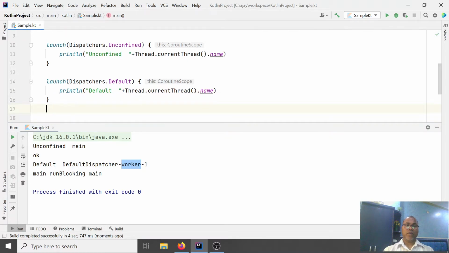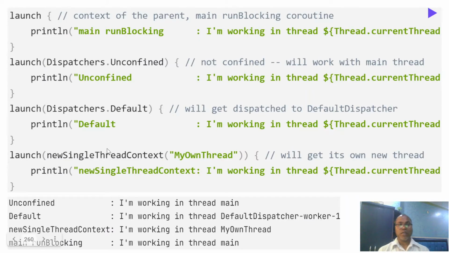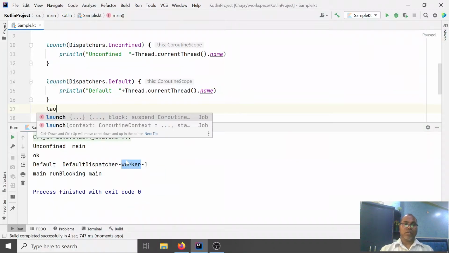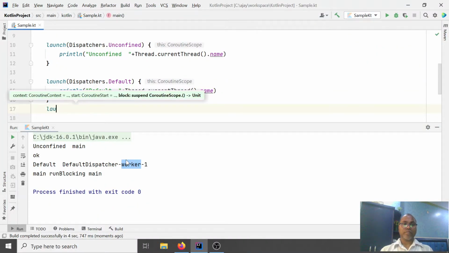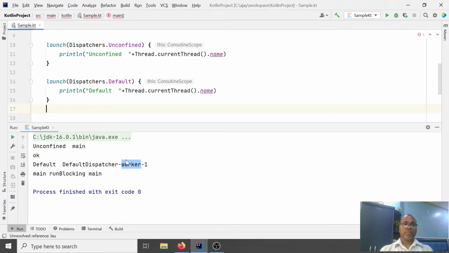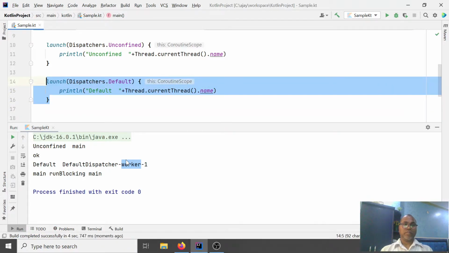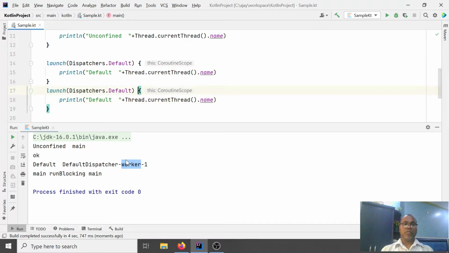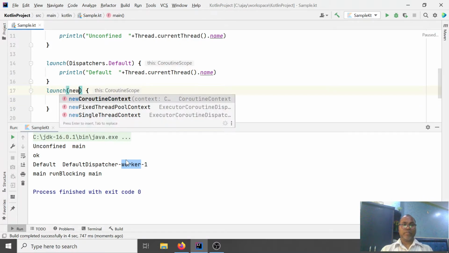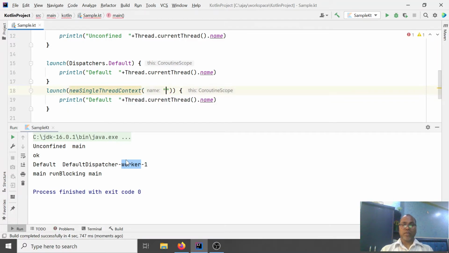And you have another option where you can provide your own new thread pool. Let's launch. Here you can see a new single thread pool, and what are the contexts?